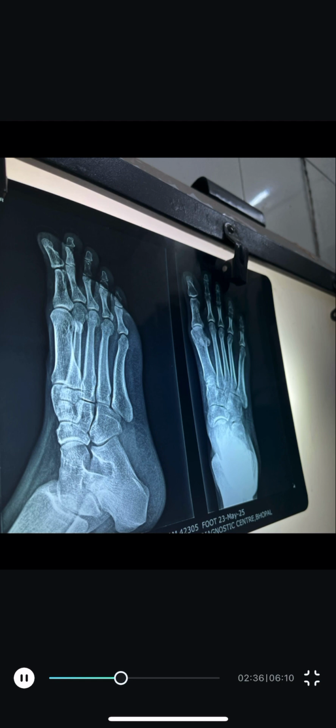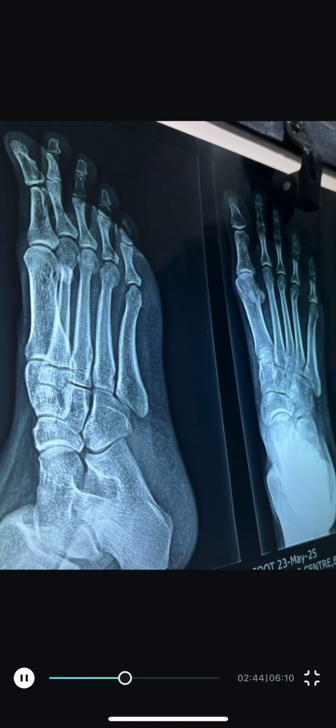So in this X-ray film you can see that it is an X-ray film of a 25-year-old female having a history of falling, and it is a fracture of the metatarsal. You can see that there is a fracture in the metatarsal bone, the fourth metatarsal bone.